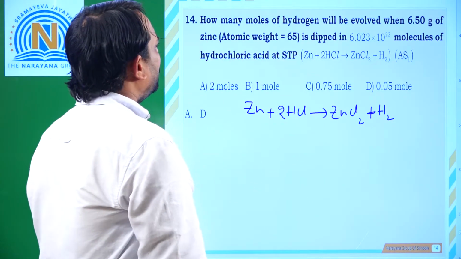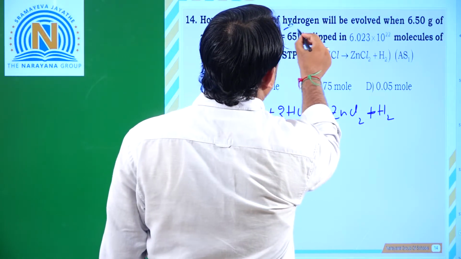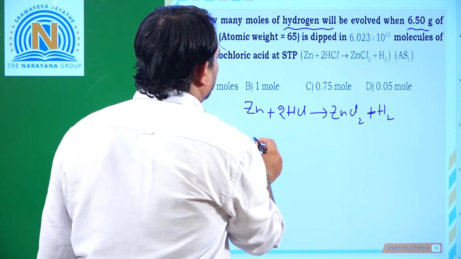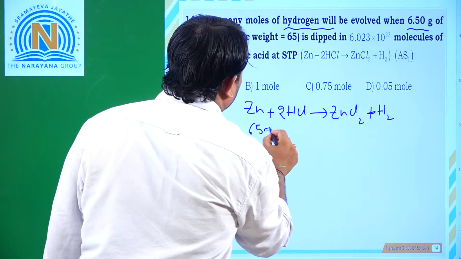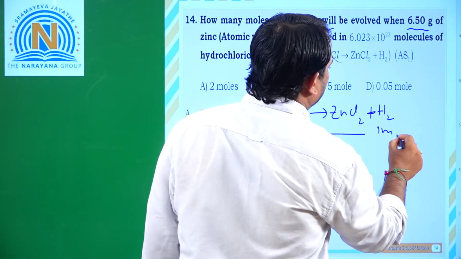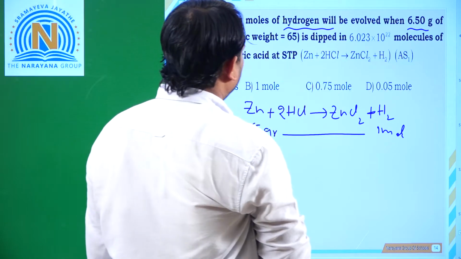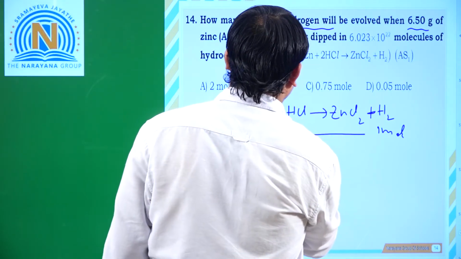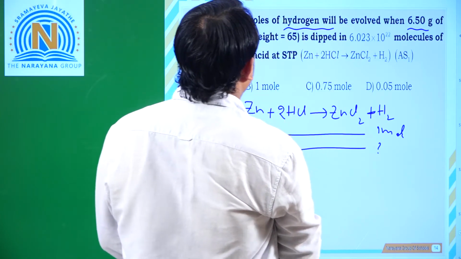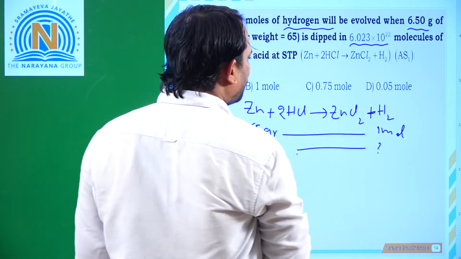So how many moles of hydrogen will be evolved when 6.50 grams? Here 65 grams will liberate 1 mole of hydrogen. Then 6.50 will produce how much? So again one more relation is there: 6.023 into 10 to the power of 22 molecules.